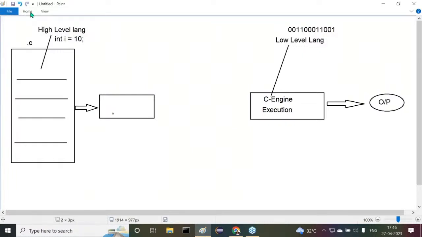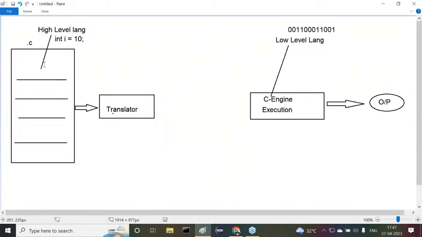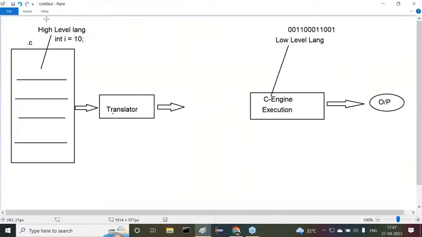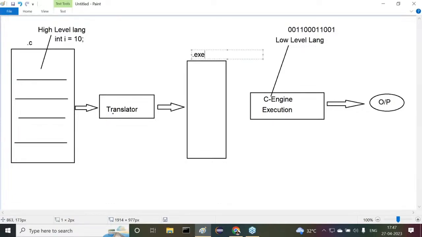Here I'm going to take some converter or a translator. This translator has to take this high level program as an input. It has to convert that high level program into a low level program. The total low level program we are going to get in the form of a separate file. That file is a .exe file. Inside this .exe file, we have the low level representations totally. This is totally the low level representation.